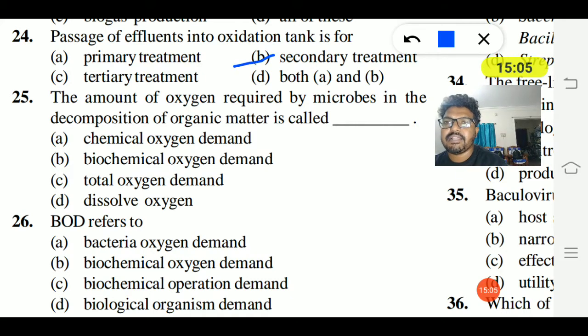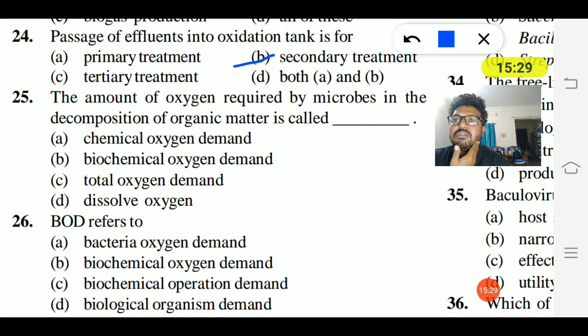For the secondary treatment, when the primary treatment has occurred, the wastewater is passed to the secondary treatment, where large aeration tanks are used, and the effluents undergo oxidation for the secondary treatment.